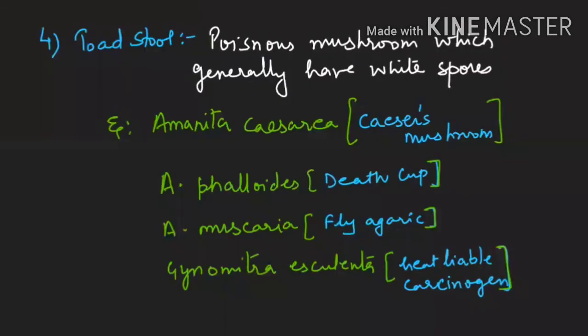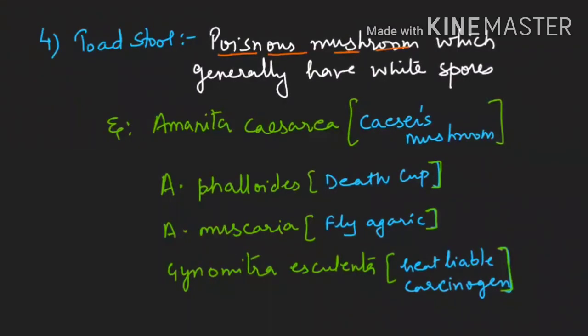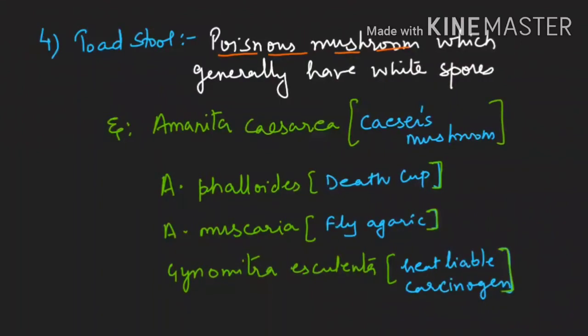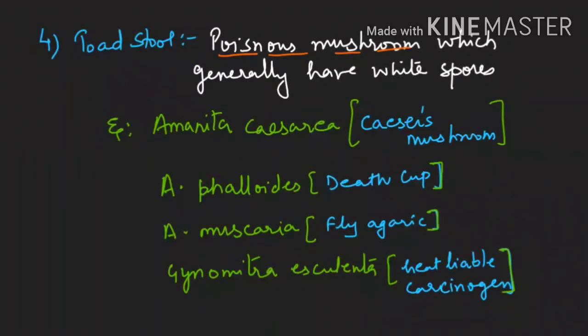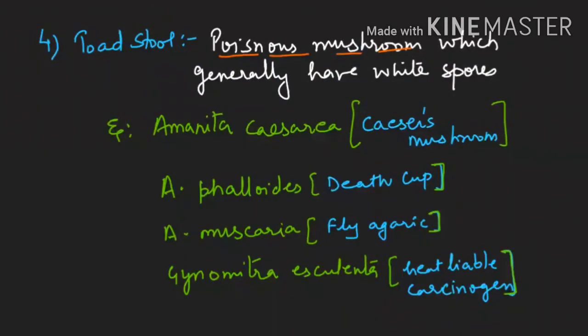Now next is toadstool, which is a poisonous mushroom, and it makes white spores. Amanita caesarea is also known as Caesar mushroom. It was used in poisoning the Roman Emperor Caesar, which is why the name caesarea is given. This was a PMT question asked in 2013, so please remember they gave the genus Amanita only.